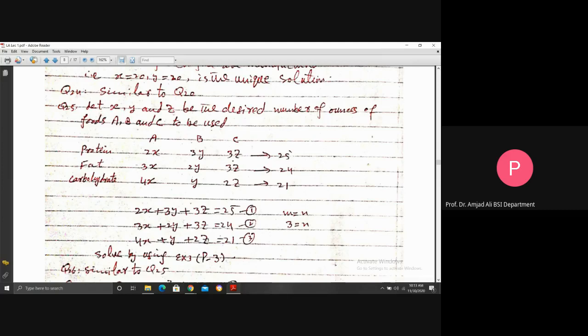But here, please remember, this system is constructed from some industry, and you know that the unknown variables x, y, z indicate the number of ounces. So if you get a negative value of x, y, z here, ignore that negative sign, as each one of these variables indicates the number of something.